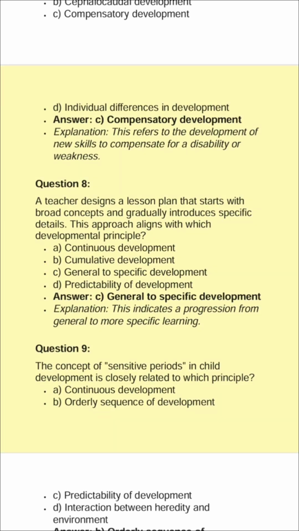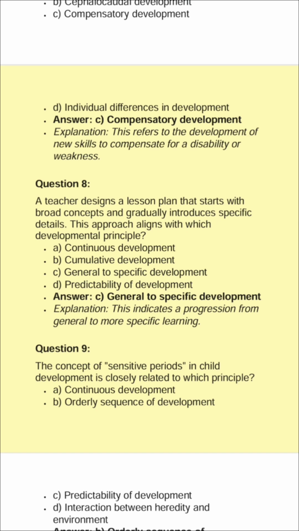C. General to specific development. D. Predictability of development. Answer: C. General to specific development. Explanation: this indicates a progression from general to more specific learning.